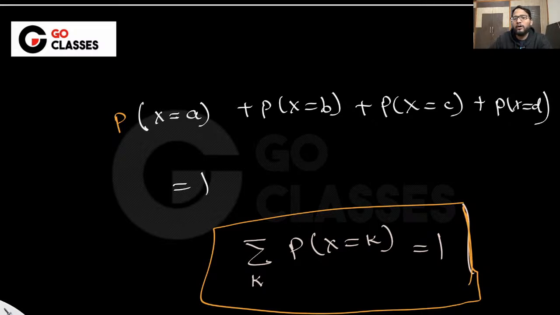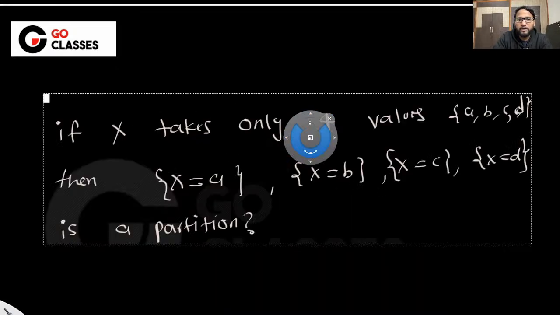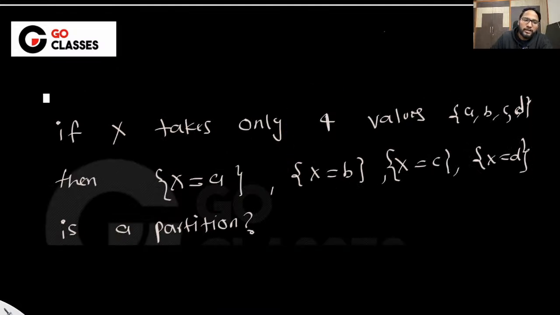Okay. Now, I hope you have understood everything. Just one last question. Let me just ask you that suppose X is taking A, B, C, D. Then can I say that if X is taking A, B, C, D, then X equal to A, X equal to B, X equal to C, and X equal to D is a partition?